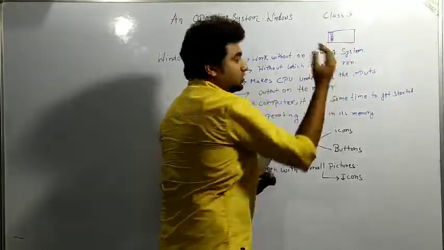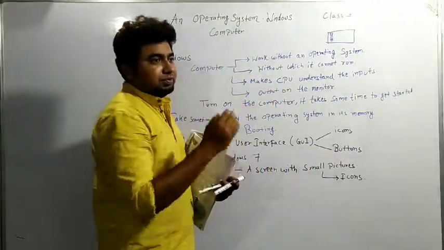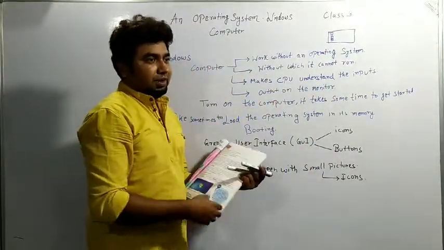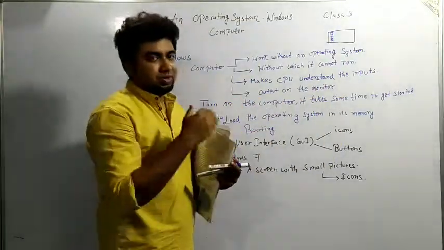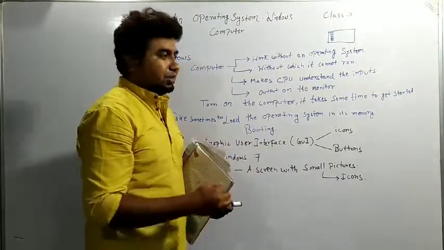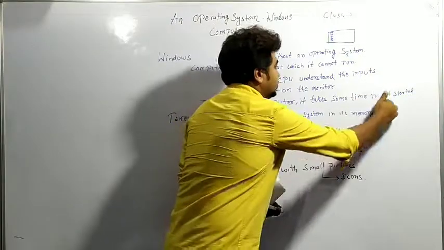The screen is known as the monitor, and these are the things which are displayed, or the things which we want to display, the images we can see, that is also displayed with the help of an operating system. It operates the task, which task has to be performed. To turn on the operating system, it takes some time to get started.